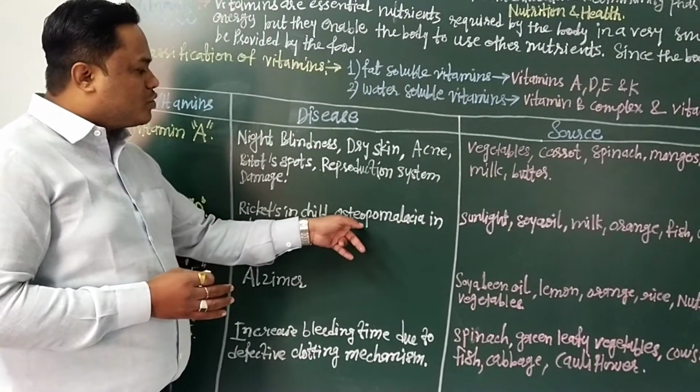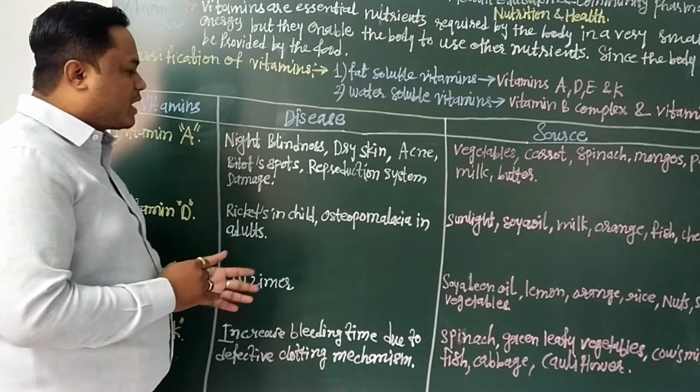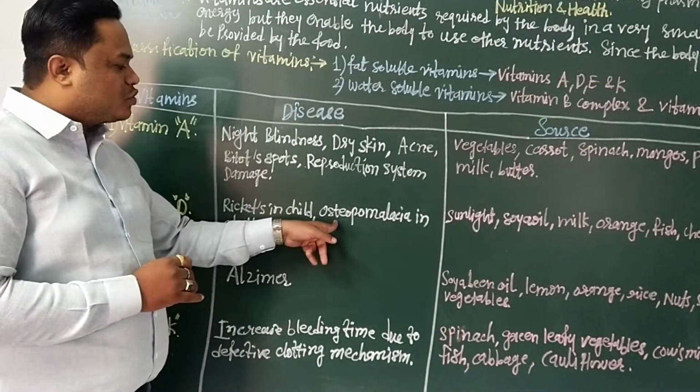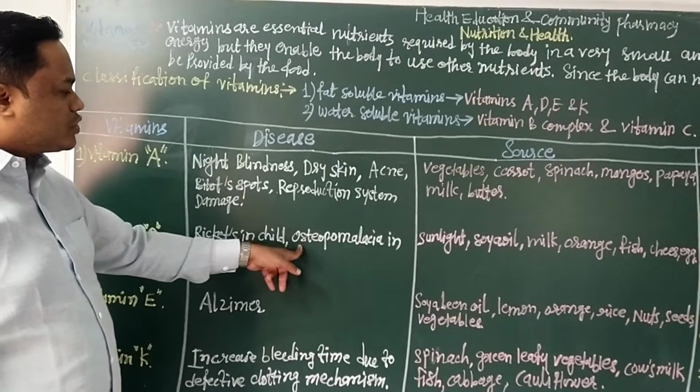Second, osteomalacia occurs by the deficiency of vitamin D, meaning less absorption of calcium and phosphorus in the bones in adults, and that leads to fractures in adults. This condition is called osteomalacia.